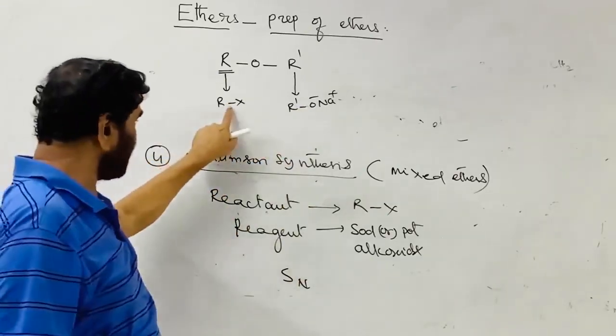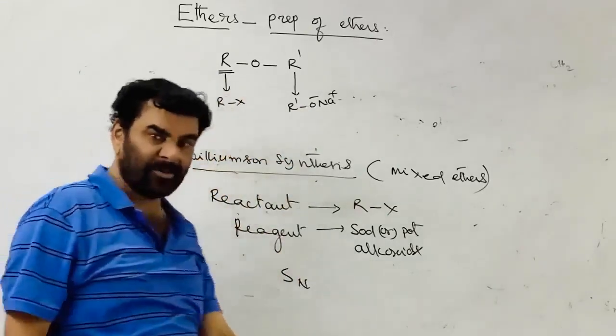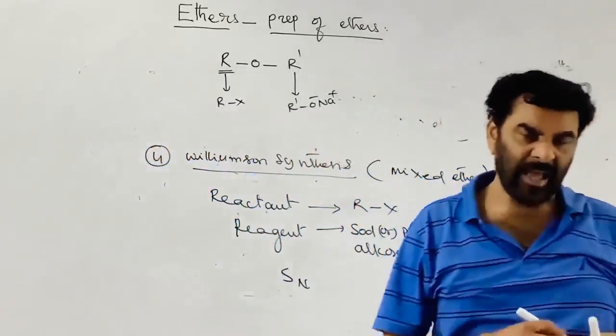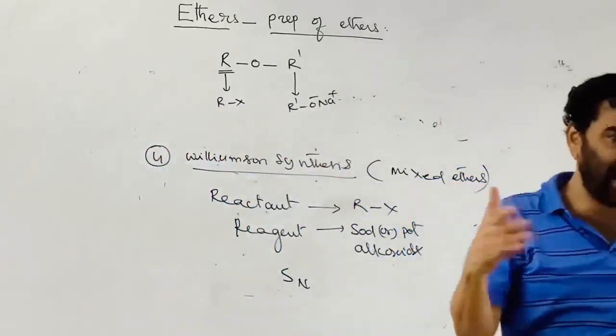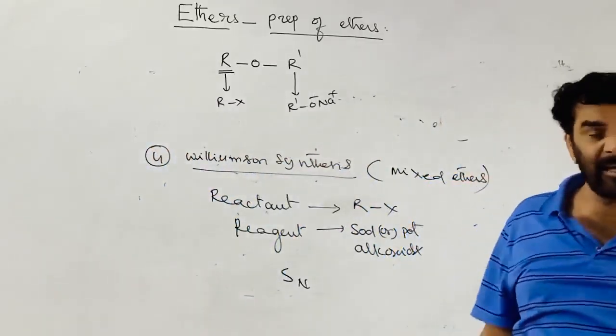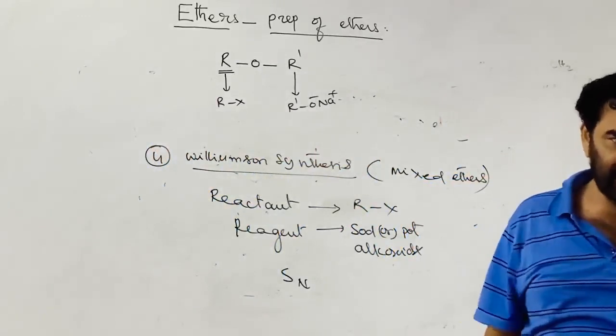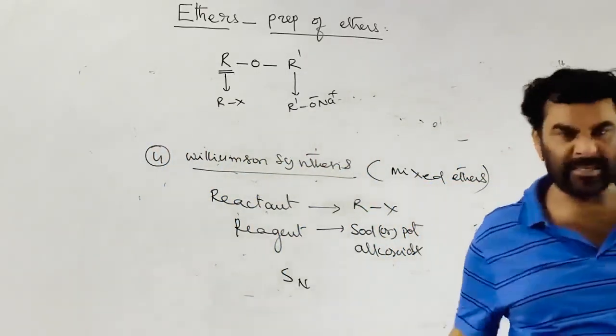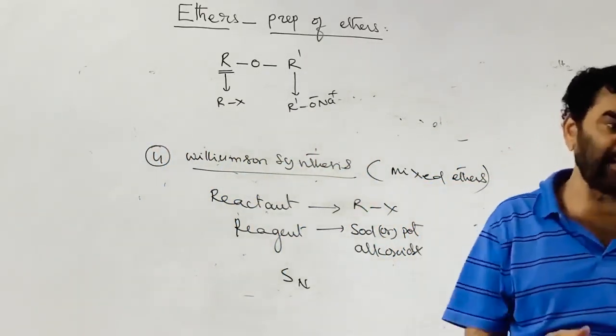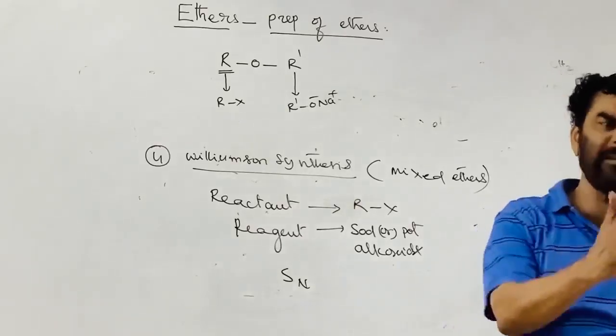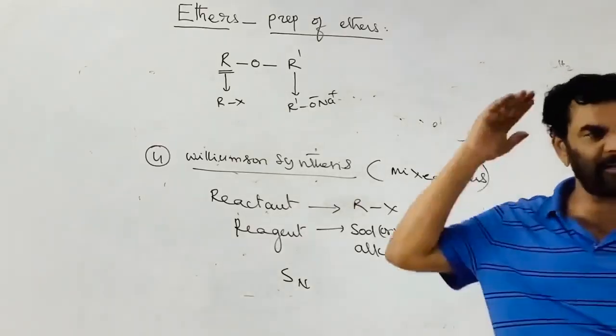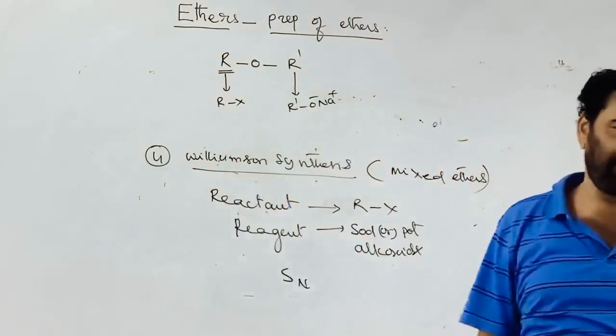The tendency of the different alkyl halides to take part in the elimination is, as the degree of the alkyl halide increases, the tendency to take part in the substitution decreases and elimination increases. Primary substitution, tertiary elimination.